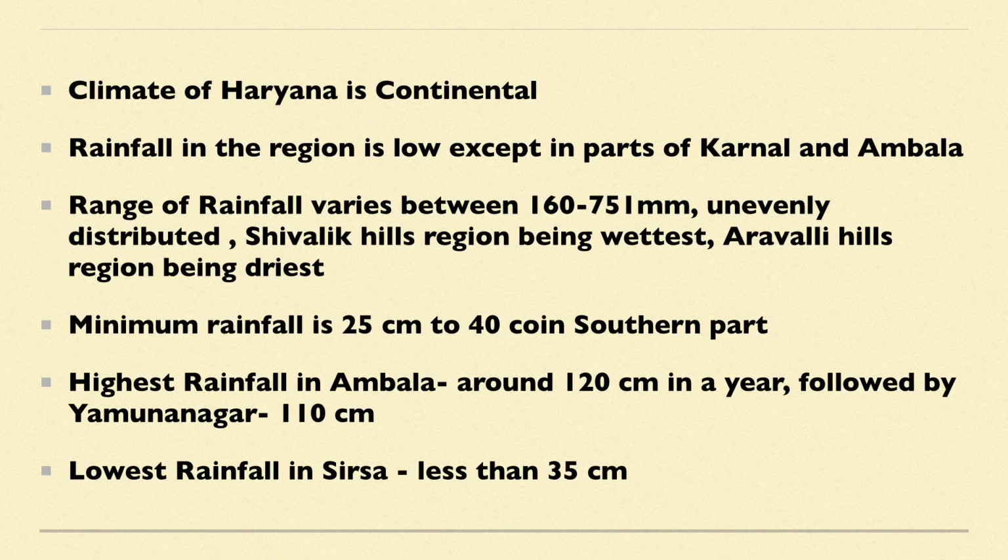And in which district is the highest rainfall in Haryana? It is Ambala, around 120 centimeter in a year, followed by Yamunanagar around 110 centimeter. This is a very important point for PT. And the lowest rainfall is in Sirsa district, which is around 35 centimeter. And Haryana receives around 80% of its rainfall in the monsoon season. And the Shivalik region receives the highest rainfall in Haryana.